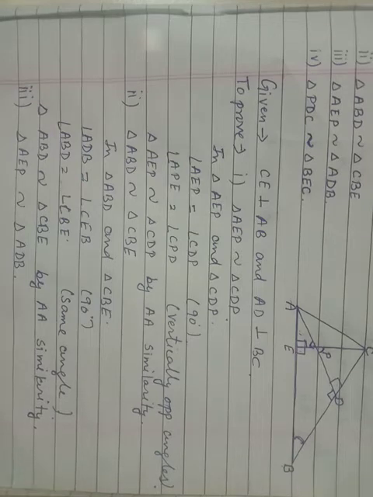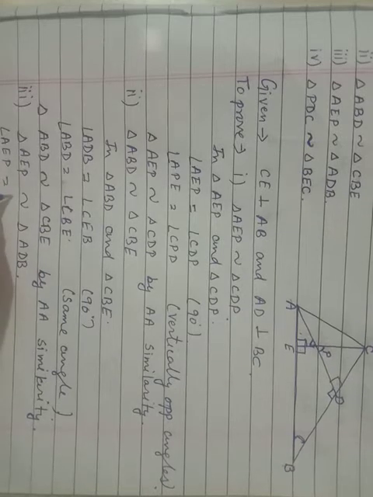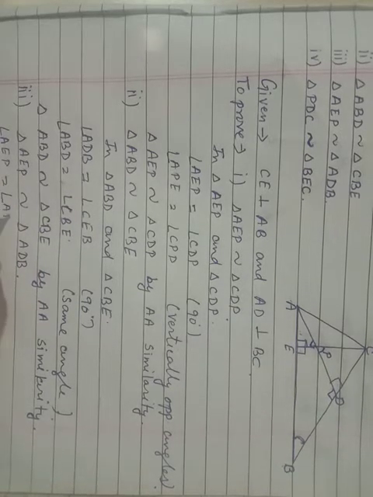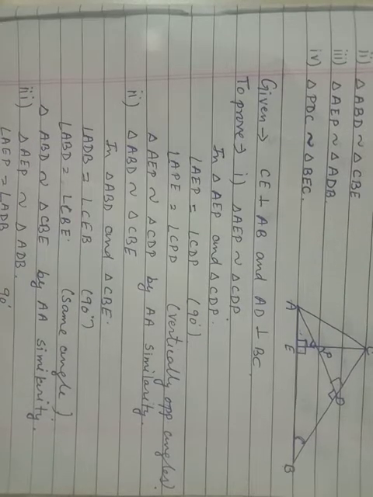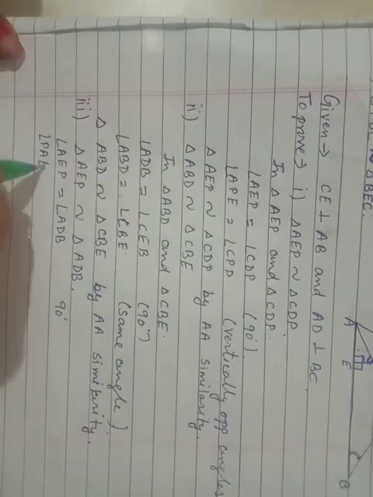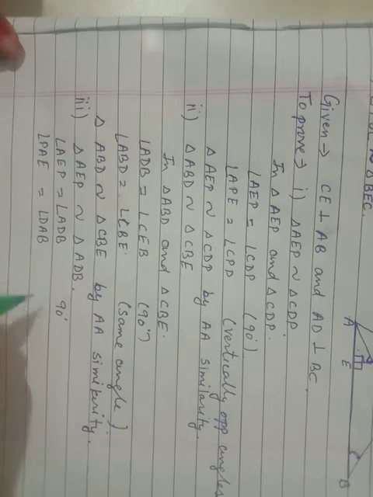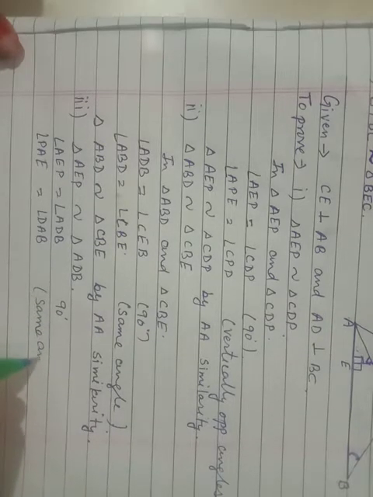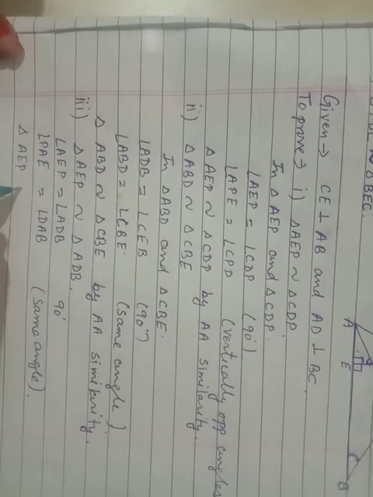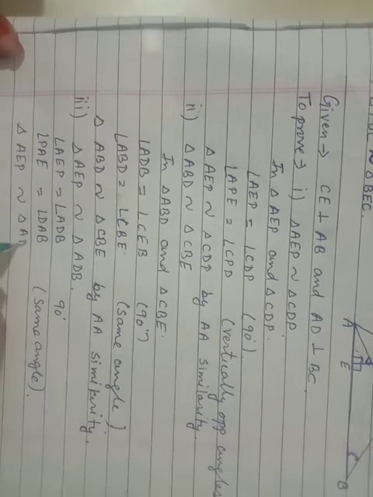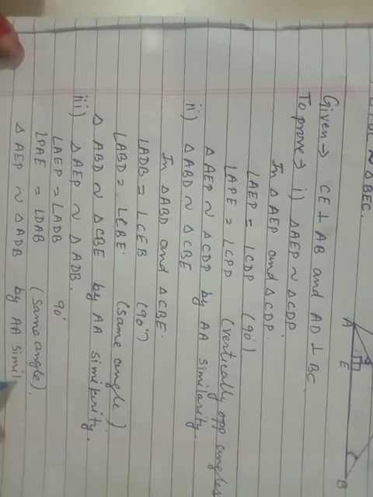Let us prove how. So angle AEP is equal to angle ADB, 90 degrees, each 90 degrees. Angle PAE is equal to angle DAB, same angle. So triangle AEP is similar to triangle ADB by AA similarity.